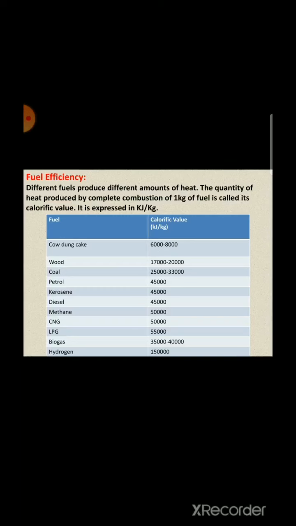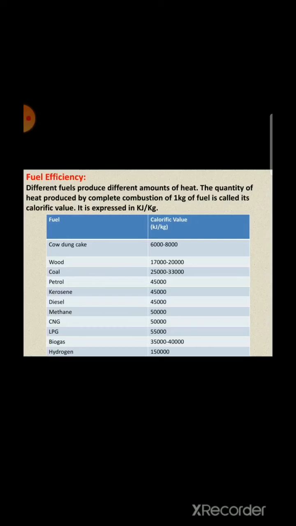The calorific value of cow dung cake is 6,000 to 8,000. For wood it is 17,000 to 20,000. For coal 25,000 to 33,000. For petrol, kerosene and diesel it is same, it is 45,000 kilojoule per kilogram. And for methane it is 50,000. For CNG it is also 50,000. For LPG it is 55,000 kilojoule per kilogram.